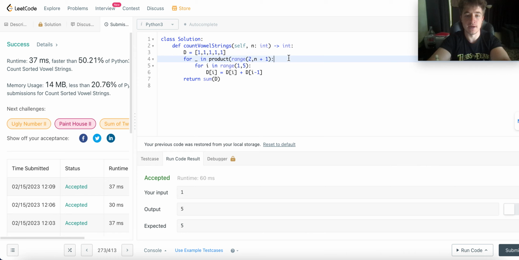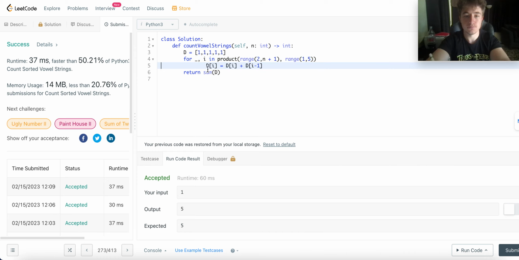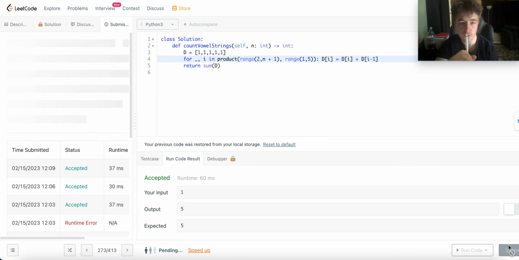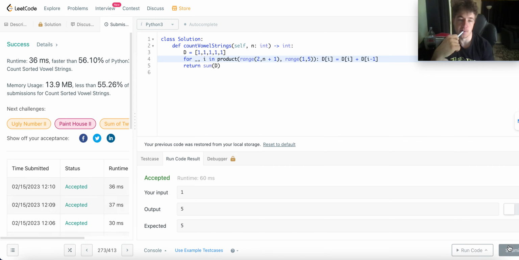So we could do a product, and we can move this all onto three lines, like so. Now I'm wondering if I want to think about the constant time algorithm, but I don't want to push my luck. So we'll just stop it here and talk about what this is.